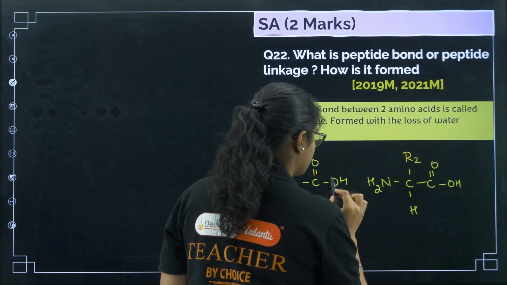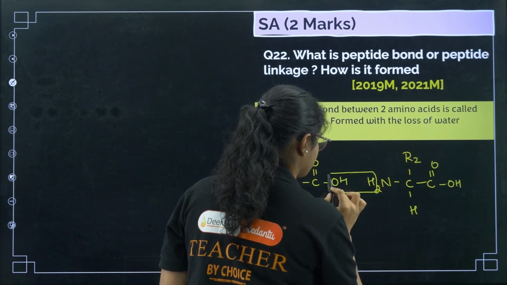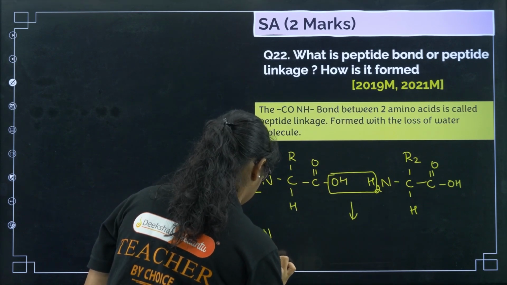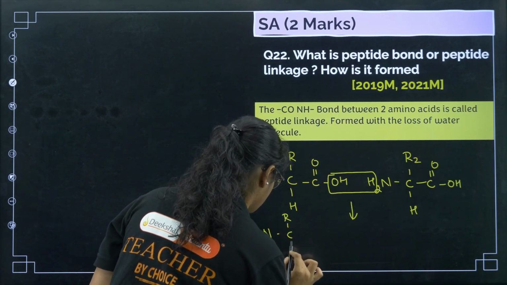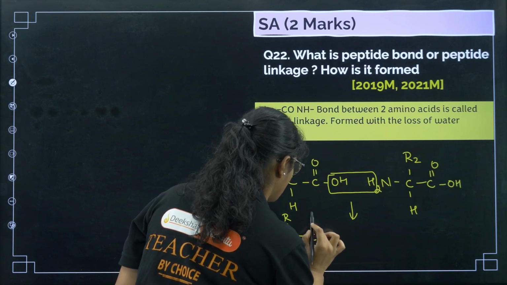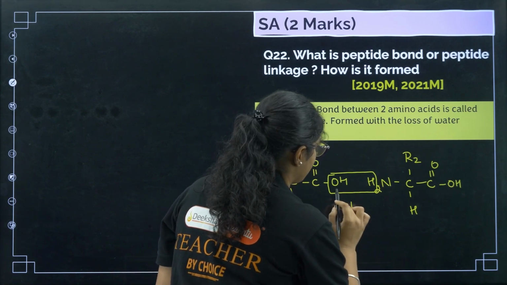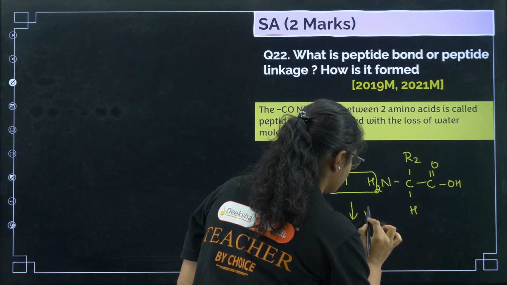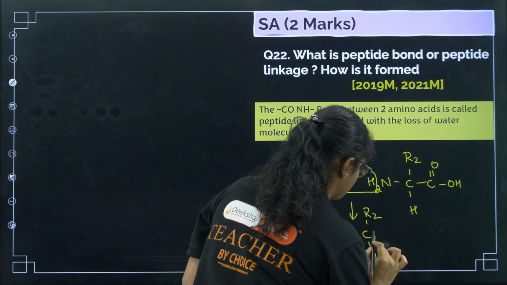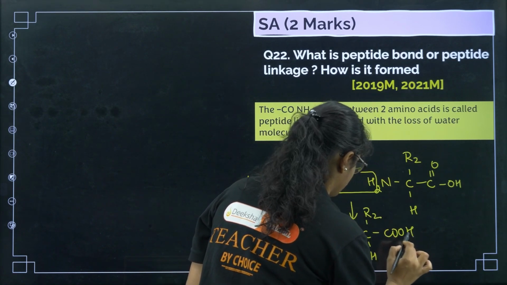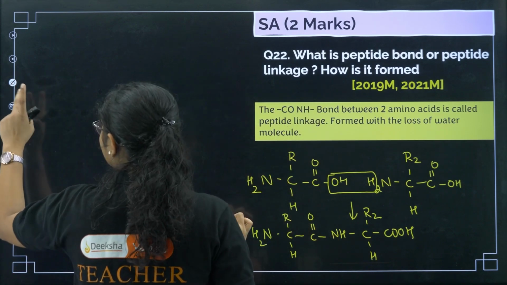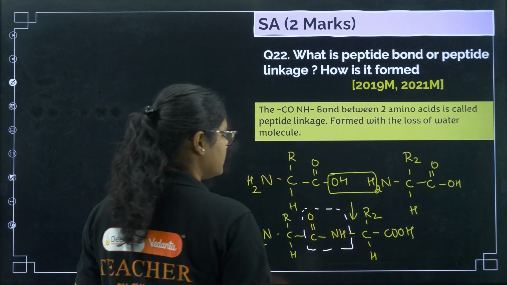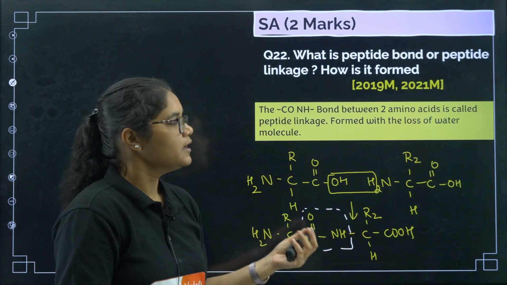So now what happens here, there is a loss of water from this one, and we get something like this: NH2, CRH, C double bond O, and then we have NH, CR2H and COOH, okay. Now this bond is called your peptide bond or amide linkage, okay.